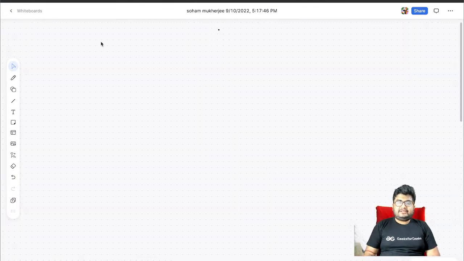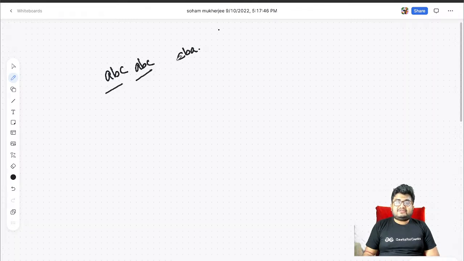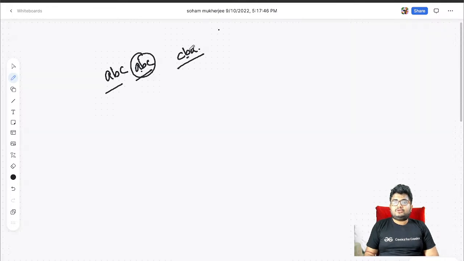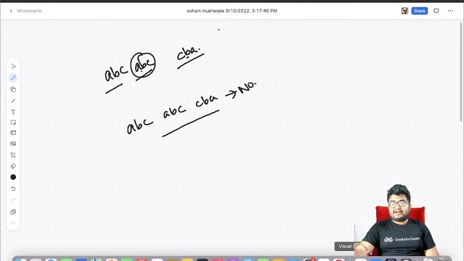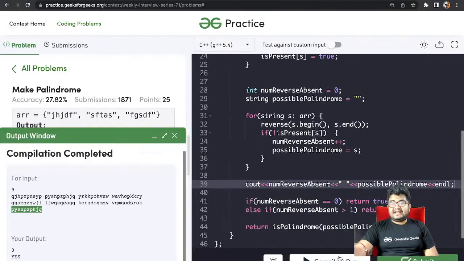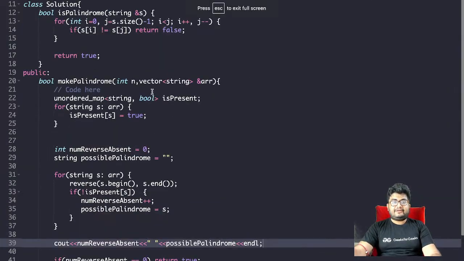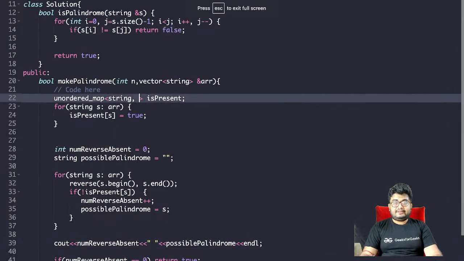Let's say you have a string abc, you also have the string cba, but let's say you have two abc. Now in our case it will tell us for both abc that cba is present, but cba is present only once to make a palindrome with one of them, right? So abc, cba will not form a palindrome. The answer should be no in this case, but we will give yes. So our frequency should also match. Instead of just storing if the element is present, we also have to store their frequency. It should not be this.